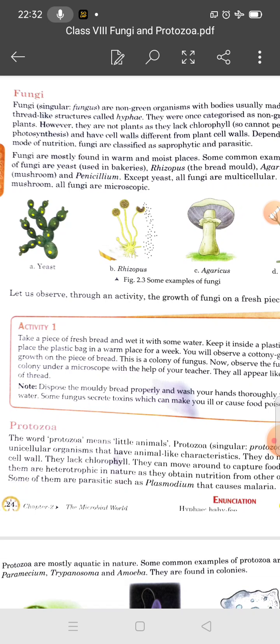Now observe the fungus colony under a microscope. You will observe that they all appear like a tangle of threads. Students, dispose of the moldy bread properly and wash your hands thoroughly with clean water, because some fungi secrete toxins which can make you ill or cause food poisoning.